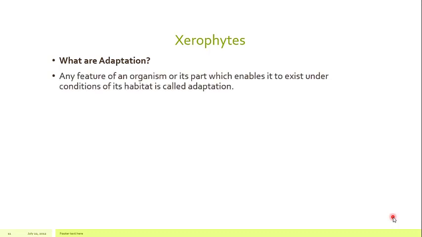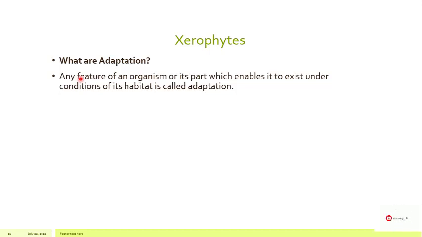And what are the adaptations? We have discussed it previously, and now it is a quick recap. Any feature of an organism or its part which enables it to exist under the conditions of its habitat is called an adaptation. These adaptations are according to the environmental conditions or according to the habitat. It may be any feature: morphological, physiological, biochemical, or anatomical.